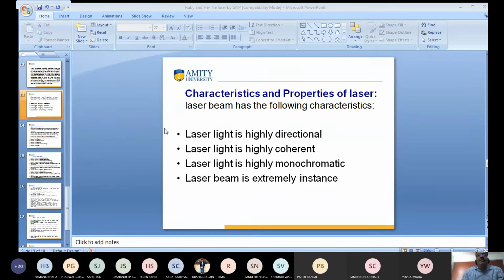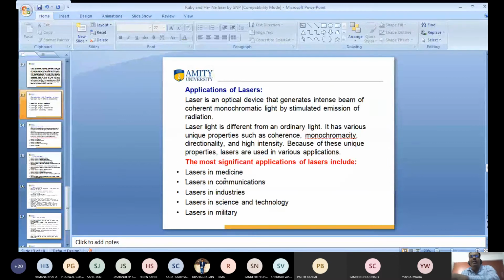What are the characteristics and properties of laser? Already I told you, laser light is highly directional. It travels straight without any spreading. Light is very highly coherent. Already you know very well, the light emitted from the laser beam is highly coherent, and laser light is highly monochromatic, and the laser beam is extremely intense. These are the properties and characteristics of a laser beam.